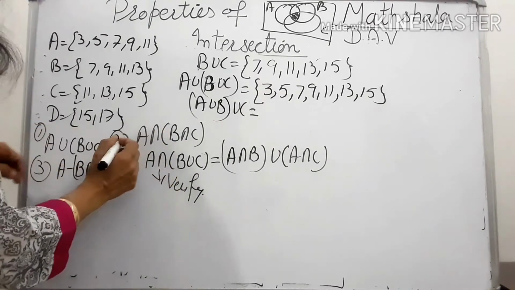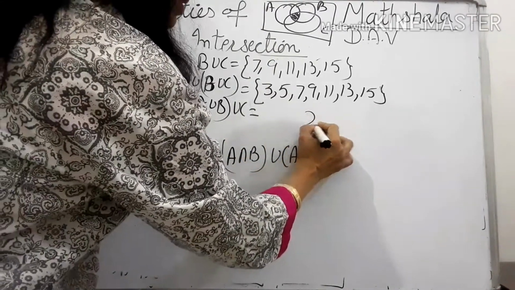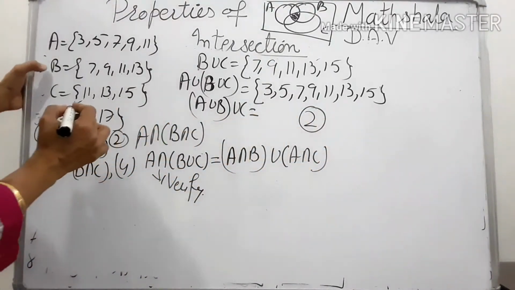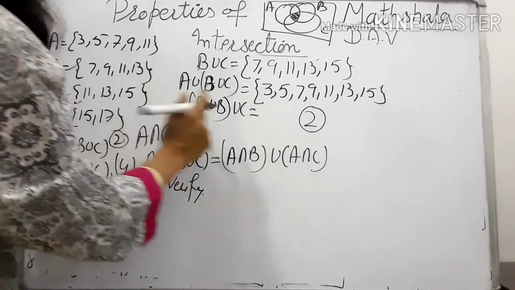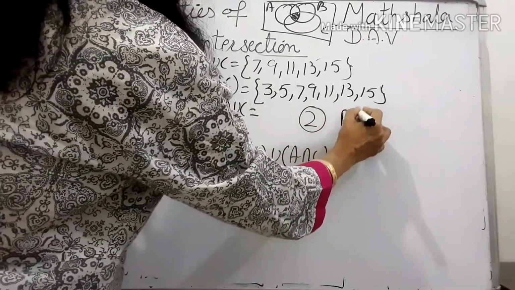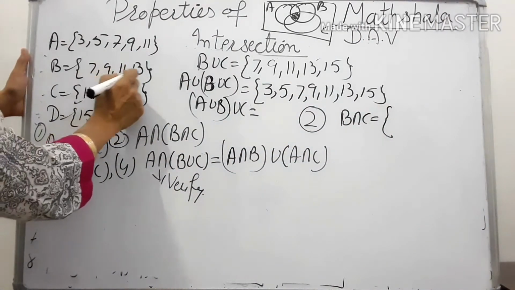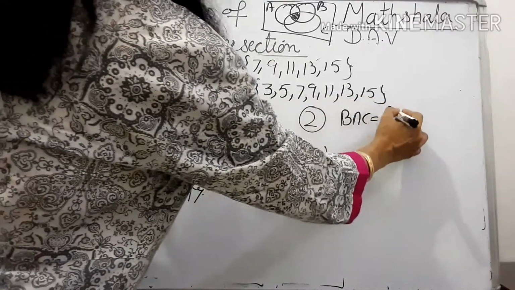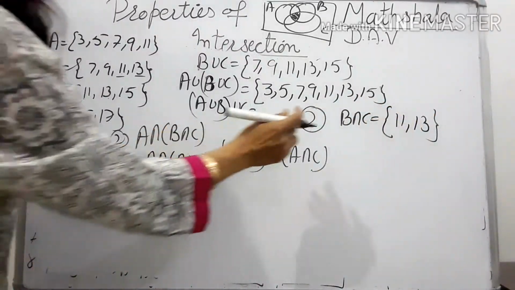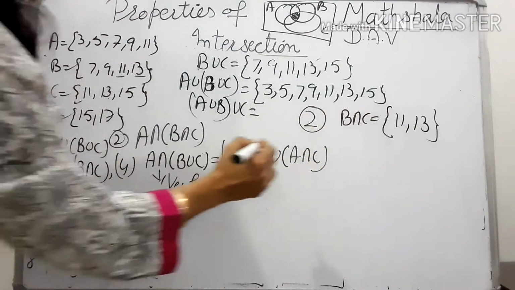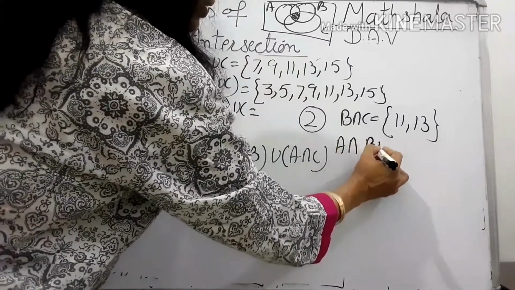Then just take the next one, A intersection. Let's solve the second one. Okay, so what is it? We need to find out B intersection C first. B intersection C means what? B intersection C, common elements are 11 and 13. So in intersection we take only those elements which are common in both the sets. So what is the intersection with A? Check करते हैं.